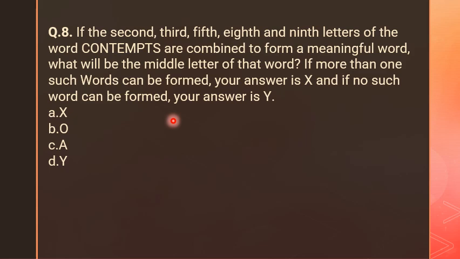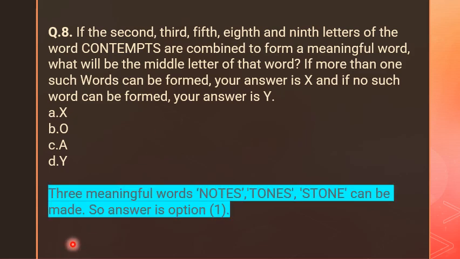Okay, this is very easy. Now what is the answer? Three meaningful words can be made from CONTEMPTS: notes, tones, stones. So it's more than one word. It means that according to our question, your answer must be X. It means option number 1 is the exact answer for this question. Okay, now we are moving to the next one.